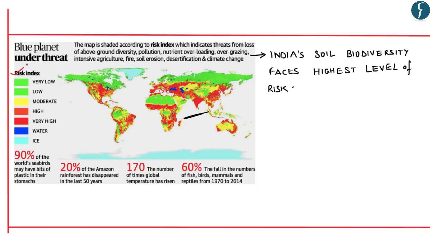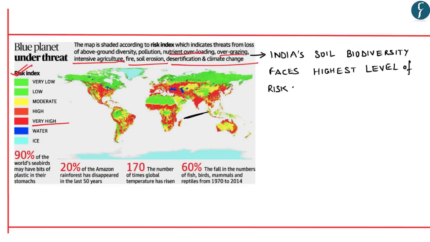As you can see in this risk index map shown by different colors, red indicates a very high level of risk index. It says that the map is shaded as per the risk index, which indicates threats from loss of above ground diversity, pollution, nutrient overloading, overgrazing, intensive agriculture, fire, soil erosion, desertification as well as climate change.